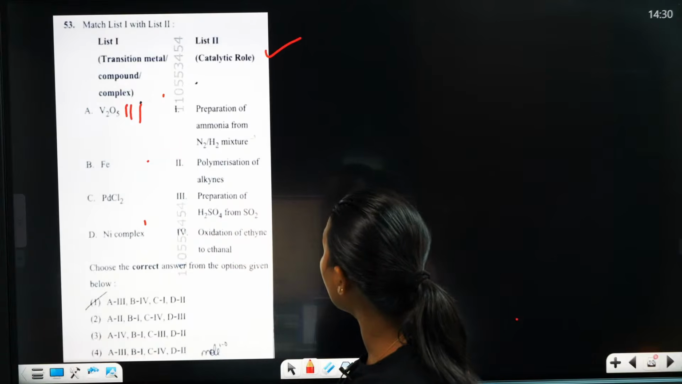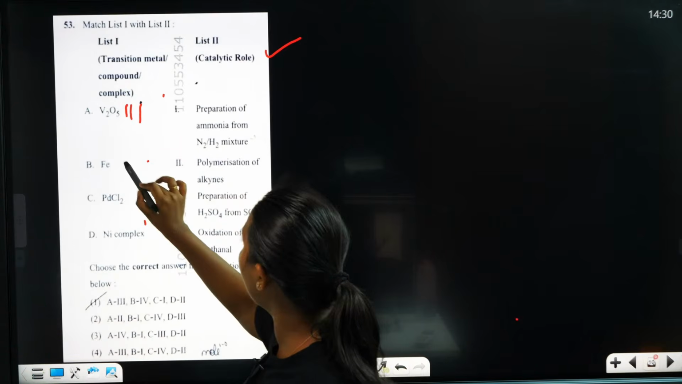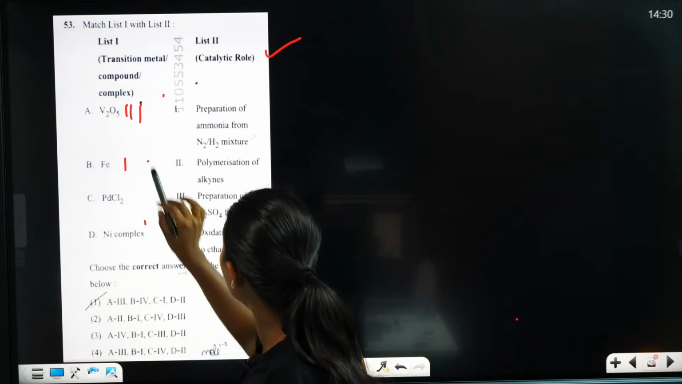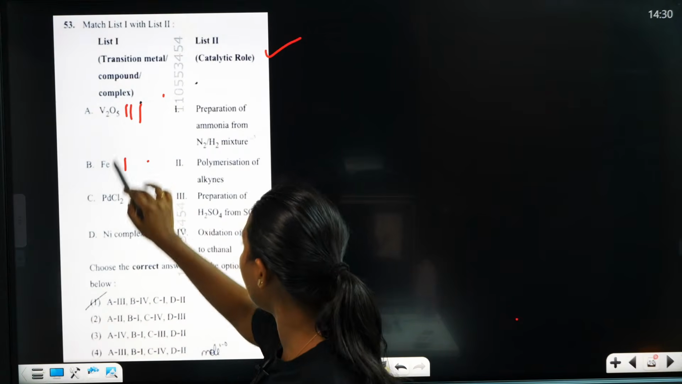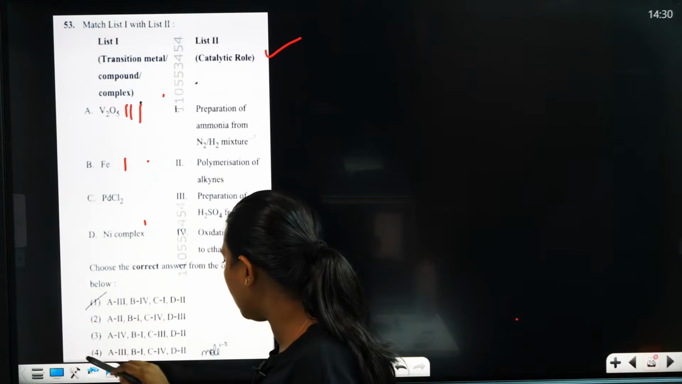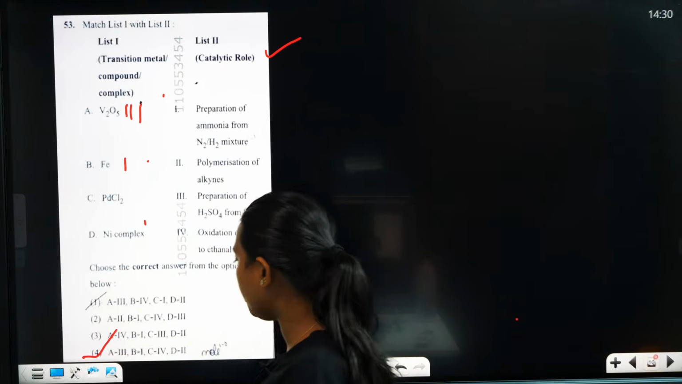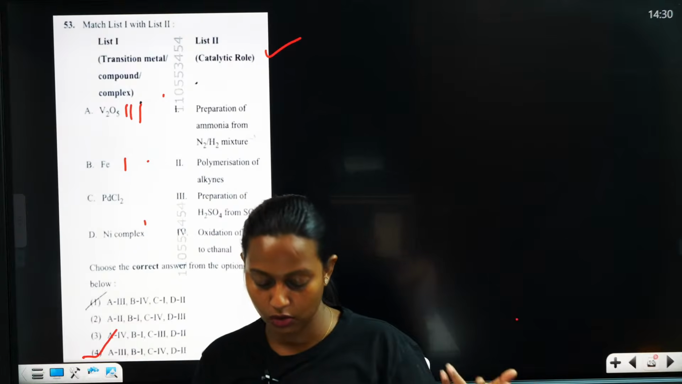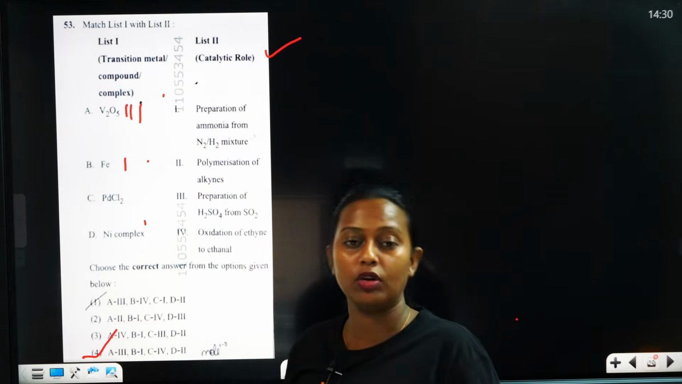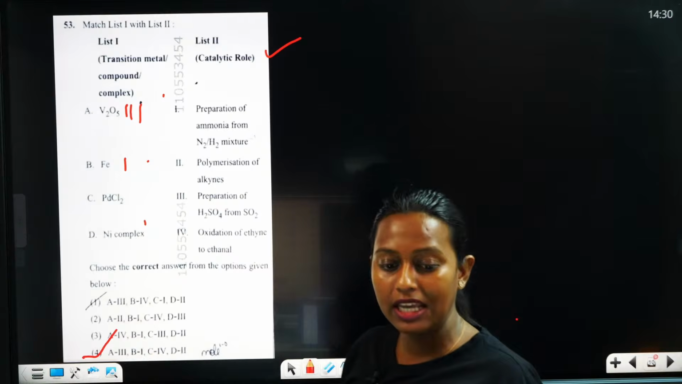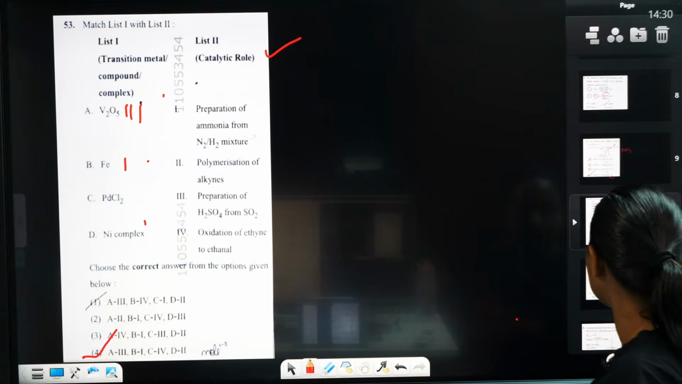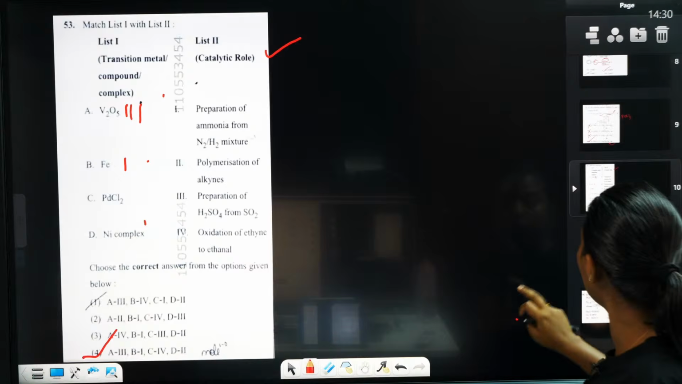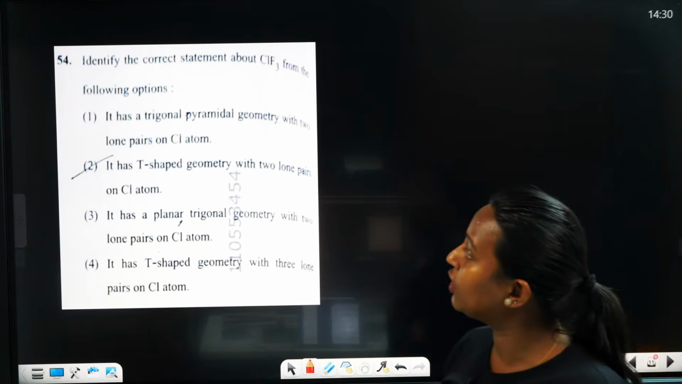And we will use it for the preparation of ammonia. So B1, A2, A3B1. Yeah, the correct answer is 4 only. While checking just two options of the match the following, we can confirm the answer. So we can save time here. Then we are moving to the next question, that is the 54th question.